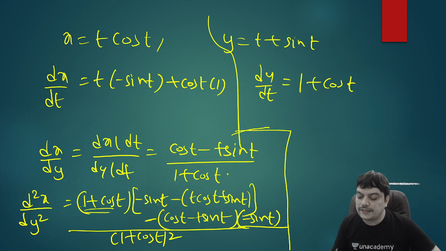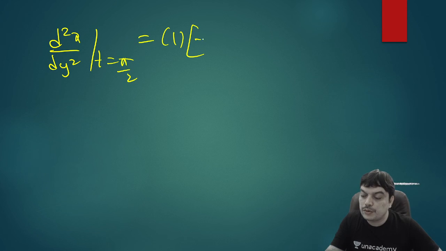You know that sin 90 is 1. So this will become minus sin 90, and then cos 90 is 0, so this term will become 0. Sin 90 will become 1, so when you put 90, minus sin 90 will become minus 1. This will become 0 and this will become minus 1, so you'll get minus 2 there. That part will become minus 2.